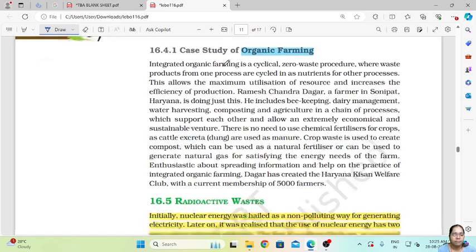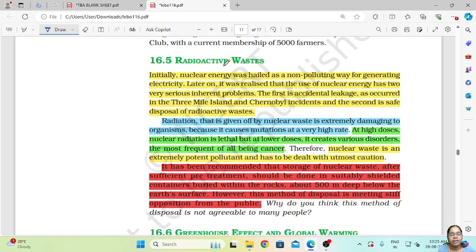Okay. Then comes the radioactive waste. Initially nuclear energy was hailed as a non-polluting way of generating electricity. Radioactive waste comes from nuclear energy. Later on, it was realized that the use of nuclear energy has two very serious inherent problems.